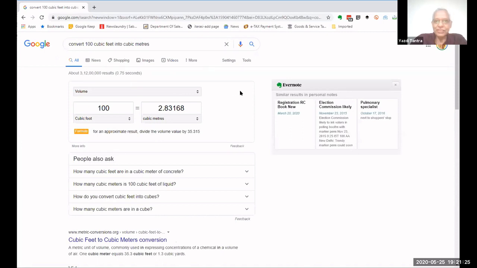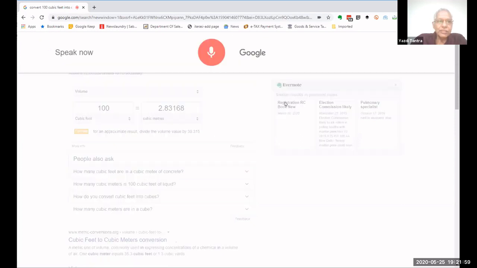We only know it as a search engine. So it is just simple. You just say convert and give the units into what units and it will convert. Very simple and very elegant. And I'm only speaking out. See, I'm so lazy. I'm not even typing it out. I'm just speaking it out. Then a lot of times we have these issues on holidays, we don't know when the holiday is. So let me see. When is Diwali this year?